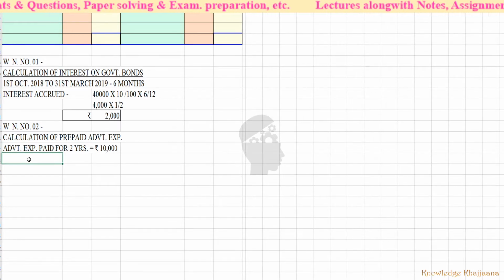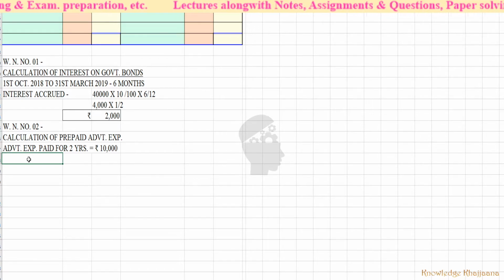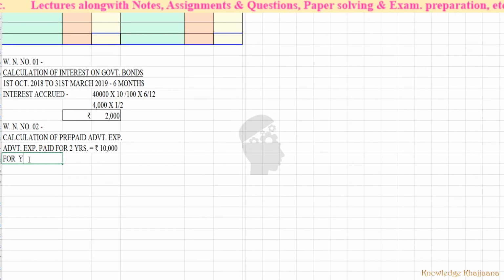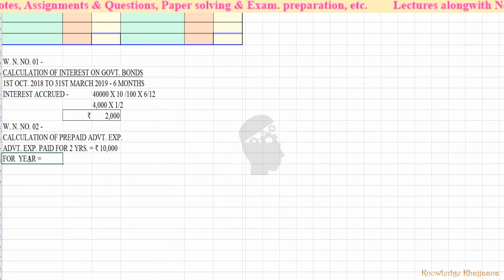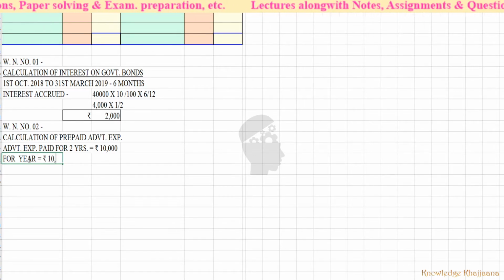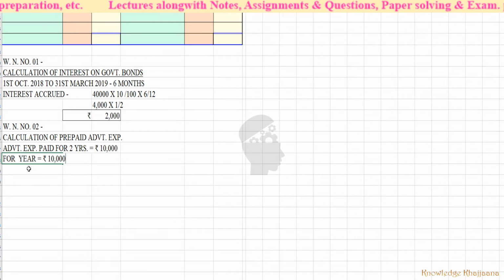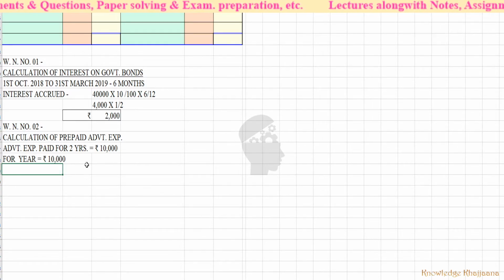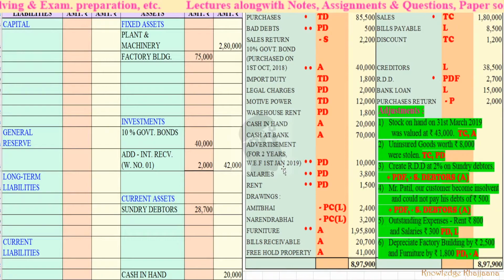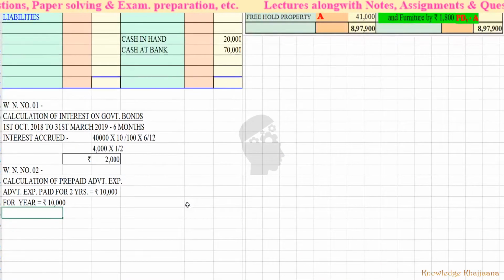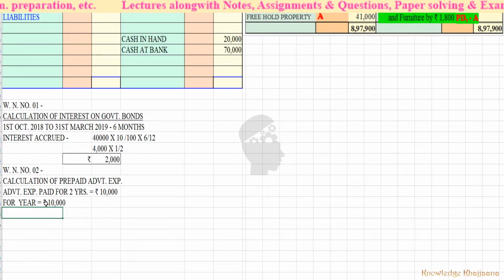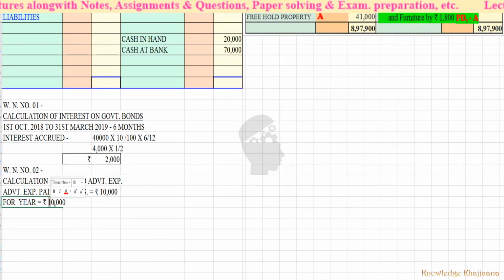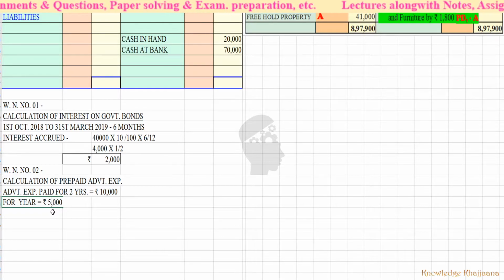Then it means advertisement expenses for 1 year is equal to, for 2 years it is 10,000, so for 1 year it is rupees 5,000. Okay, for 1 year it is rupees 5,000.